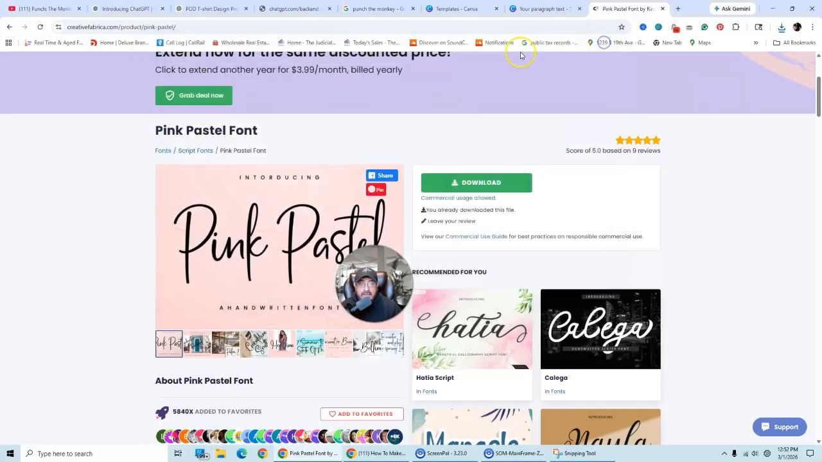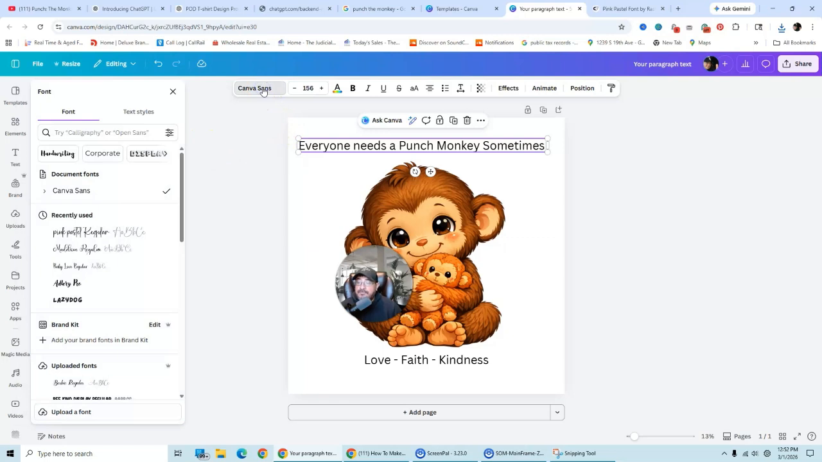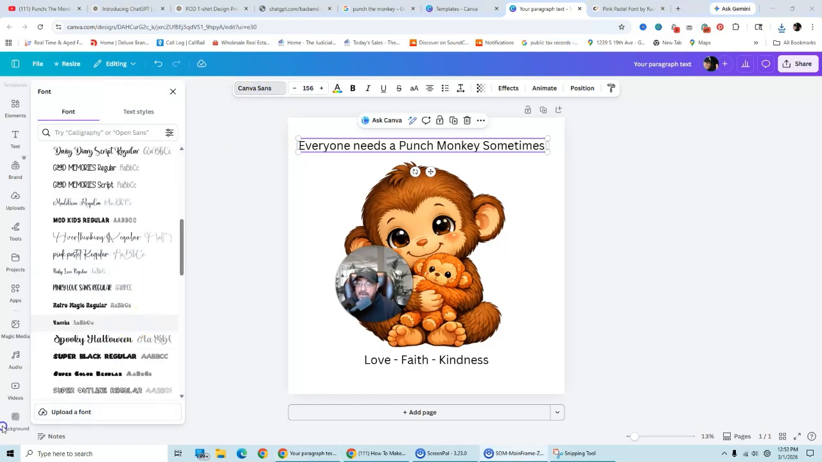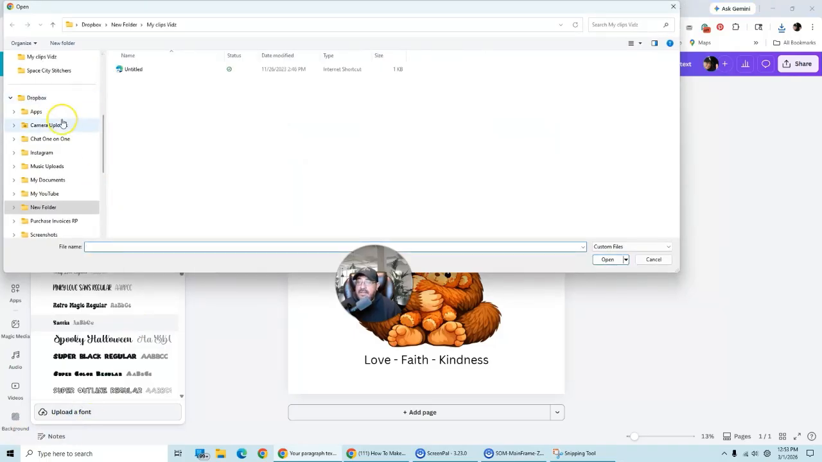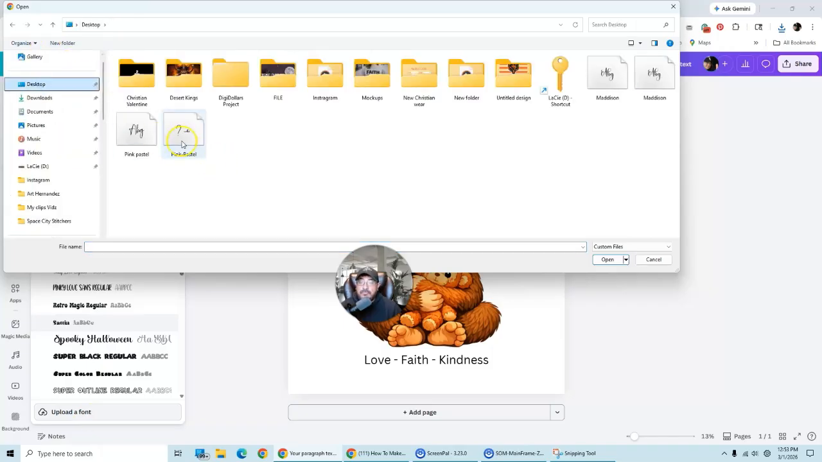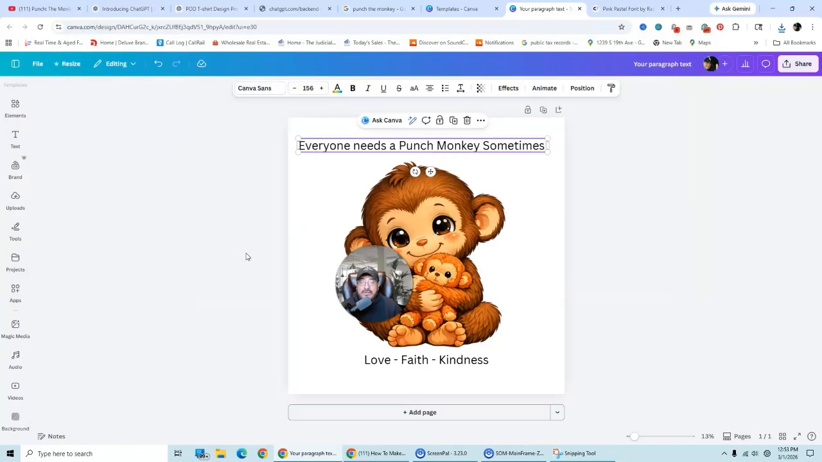Okay, and then from there, I went to Canva, clicked on here. I went to the bottom right here where it says upload font. Okay, and then from there, it takes you to your desktop and you upload your fonts. So here's the two fonts. So I clicked both of them, and then I hit open and I uploaded them. And that's how you get your special fonts that you're dragging in from other resources.